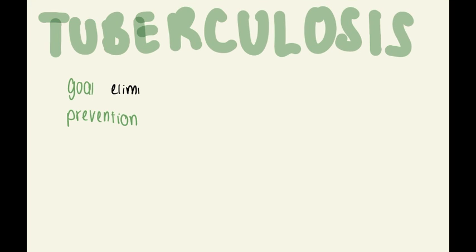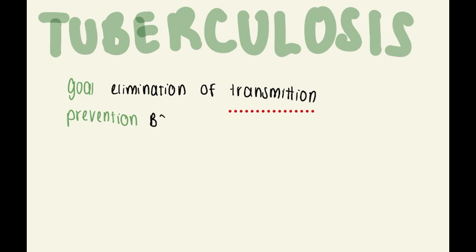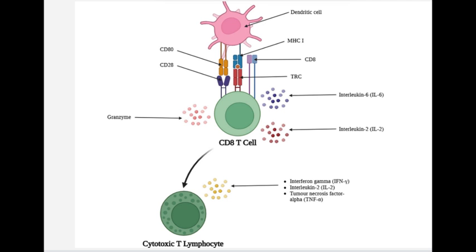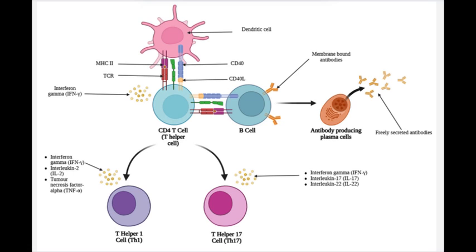Indicator 3.3.2 refers to tuberculosis incidence per 100,000 population. This goal aims for elimination of transmission through the strategic plan from 2016 to current, which has 10 priority areas, including improving latent tuberculosis diagnosis and treatment, strengthening surveillance and strengthening contact tracing, particularly through routine incorporation of whole genome sequencing. The incidence of tuberculosis is prevented by the use of the BCG vaccine, which is a live, attenuated, intradermally administered vaccine which triggers the innate and adaptive immunity, catalyzing the production of B and T cells, providing the vaccinated individual with humoral and cellular immunity.